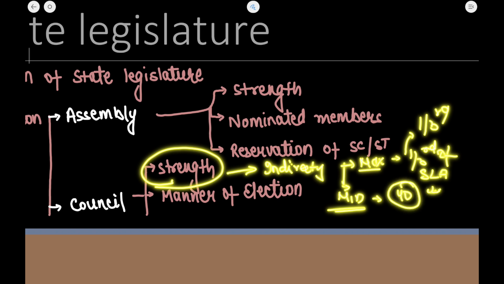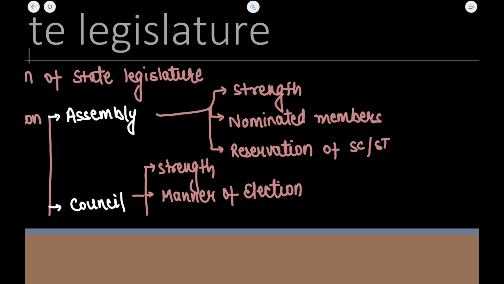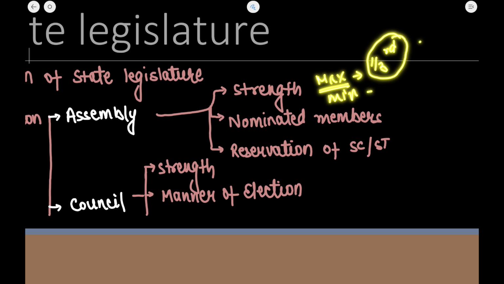Okay. Now one thing to be noted here is that the constitution has fixed the maximum and the minimum limits. The actual strength of the council is fixed by the parliament. This is a very important point. Okay. The maximum and minimum strength of the council, that I have already told you: the maximum strength is 1/3 of the members of the state legislative assembly, and the minimum strength is around 40 members. This is fixed by the constitution, but the actual strength of the state legislative council is fixed by the parliament.